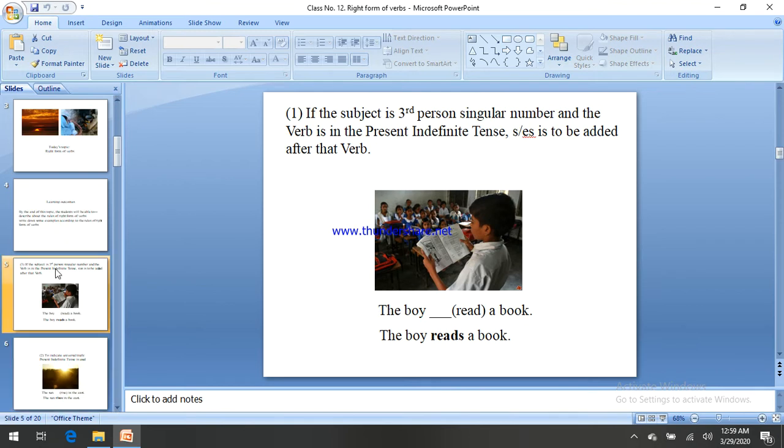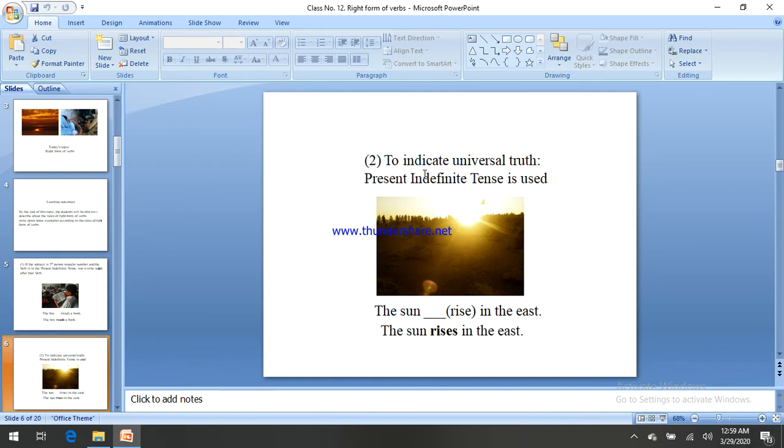Rule number 2. To indicate universal truth, present indefinite tense is used. Try to understand, again. If the sentence is a universal truth or habitual truth, the sentence will be in present indefinite. Universal truth means not artificial, a natural phenomenon, a natural event, created by God, with no hand from a human being, something natural with the help of Allah, or our creator.